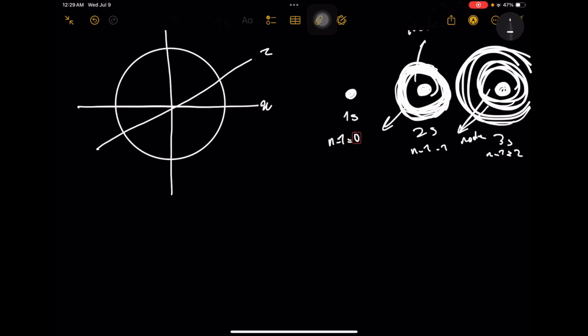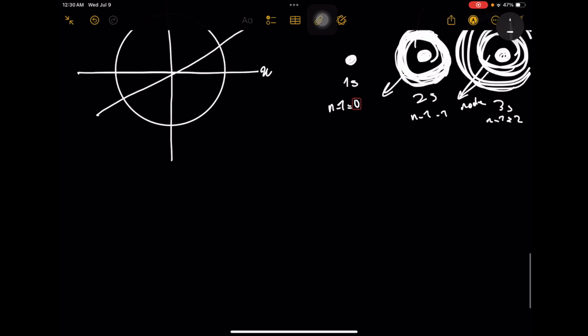So for the p orbitals, the p orbitals have a different shape. The p orbitals have the electron density concentrated on the sides of the nucleus in 2 lobes with an angular node at the nucleus.